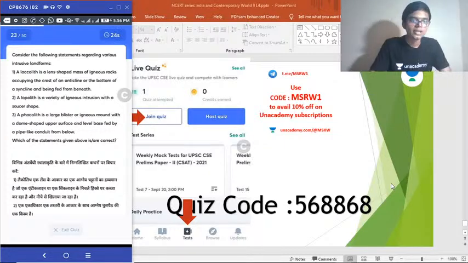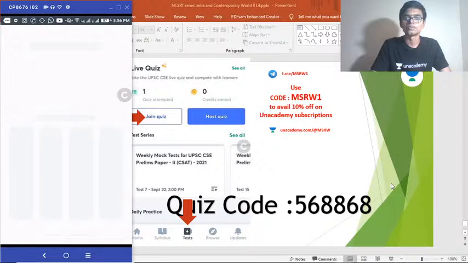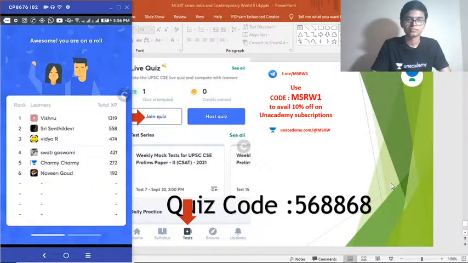Question 23. Consider the following statements regarding various intrusive landforms. 1. A laccolith is a lens-shaped mass of igneous rocks occupying the crust of an anticline or the bottom of a syncline and being fed from beneath. 2. A lapolith is a variety of igneous intrusion with a saucer shape. 3. A phacolith is a large blister or igneous mound with a dome-shaped upper surface and level base fed by a pipe-like conduit. Select the correct answer. Nobody getting it? It is option B.